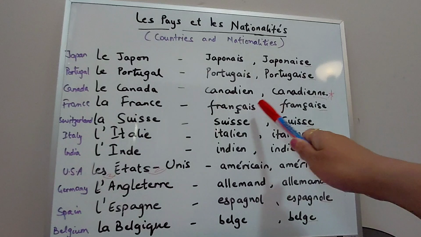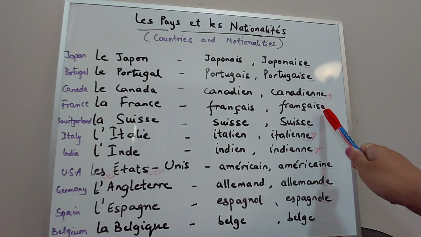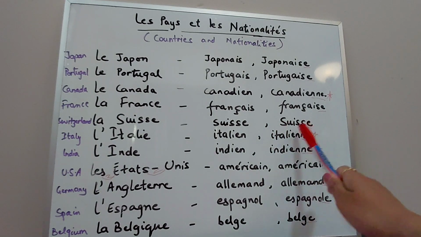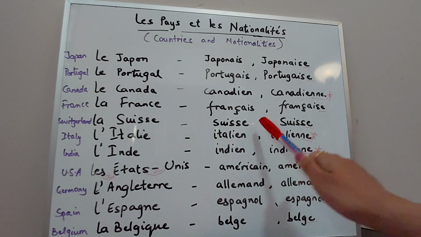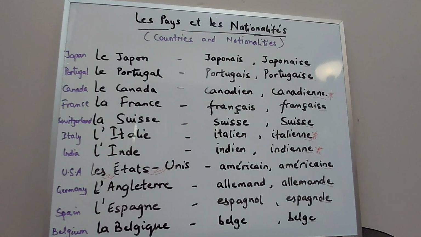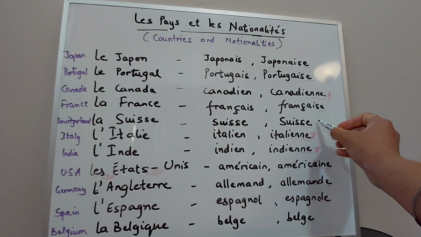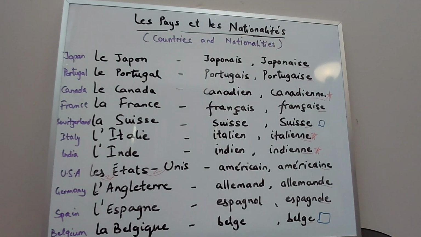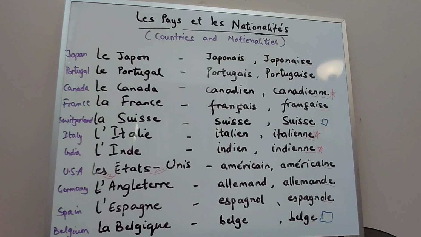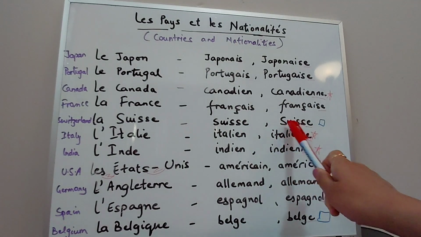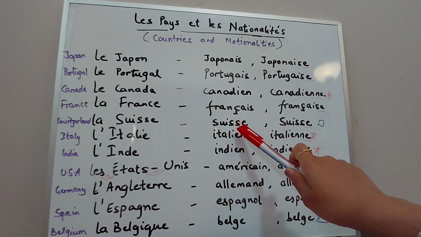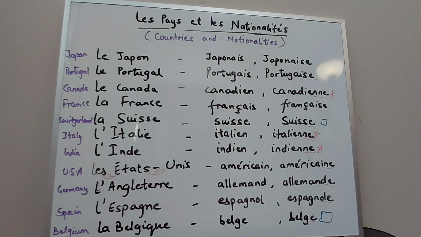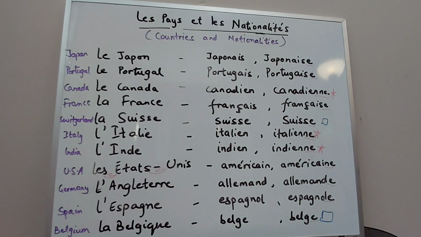The next is français. Je suis français, je suis française. Je suis suisse, je suis suisse. Now in the case of suisse and belge, do you see here the masculine and the feminine forms are both the same? The spellings of suisse and belge remain the same for masculine and feminine nouns both, right?